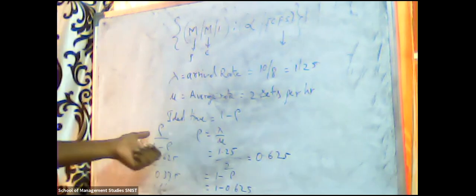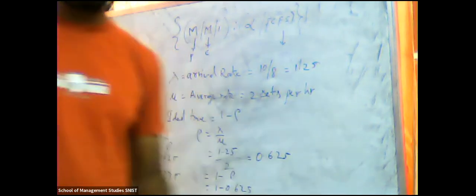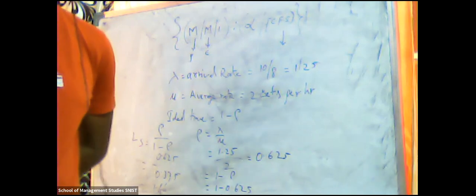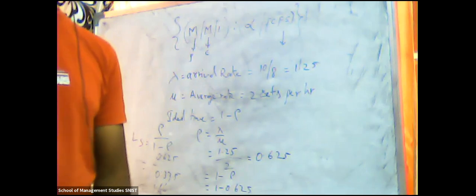If you don't know the notations, and if you don't know how to calculate LS and LQ, WS and WQ, and W and L, then no one can help. If you know rho divided by 1 minus rho, and they asked LS, then you can directly apply. Before that, you need to identify what is rho, what is lambda, and what is mu. That is why I say you should know the notations in queuing theory. If you know the notations, it is easy to solve the problems, and also to identify model 1 and the equations. That's it.